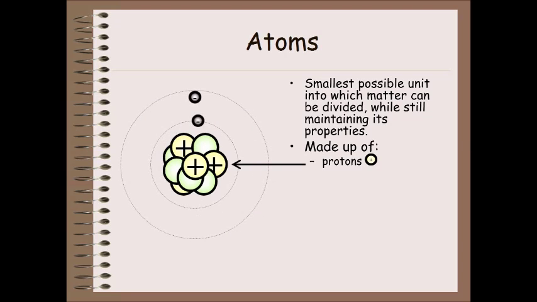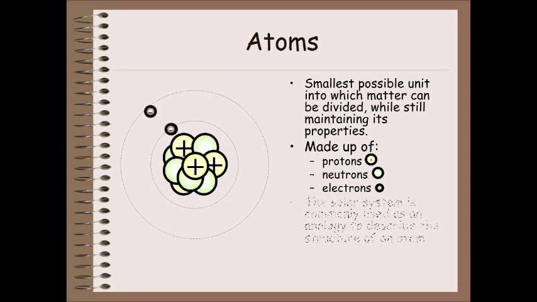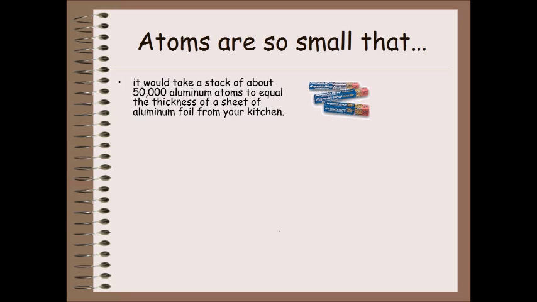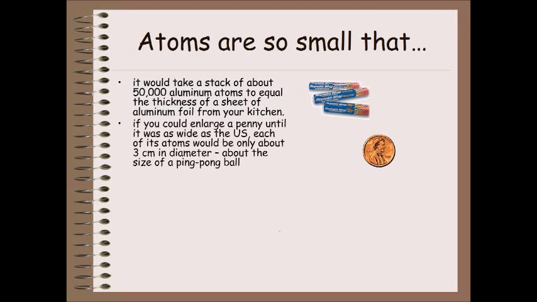For example, what is the smallest possible unit into which a long essay can be divided and still have some meaning? Atoms are so small that it would take a stack of about 50,000 aluminum atoms to equal the thickness of a sheet of aluminum foil from your kitchen. If you could enlarge a penny until it was as wide as the US, each of its atoms would be only about 3 centimeters in diameter, about the size of a ping-pong ball.